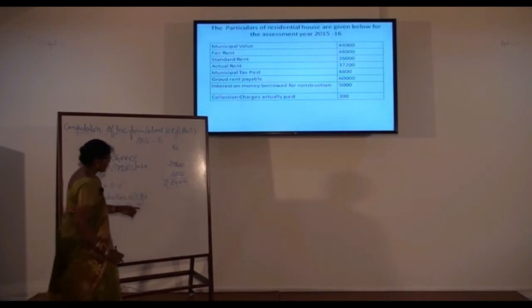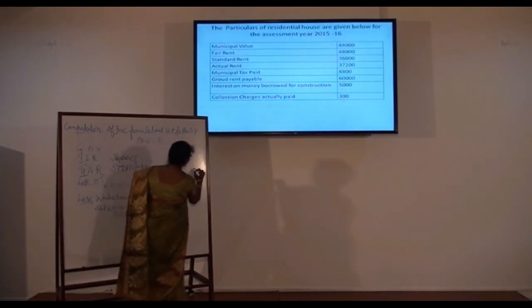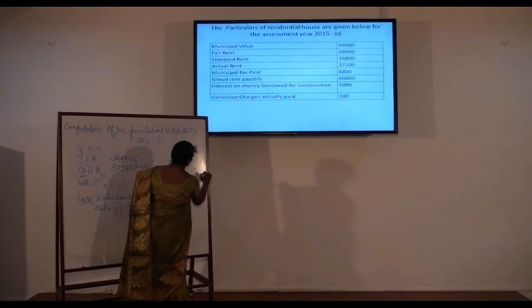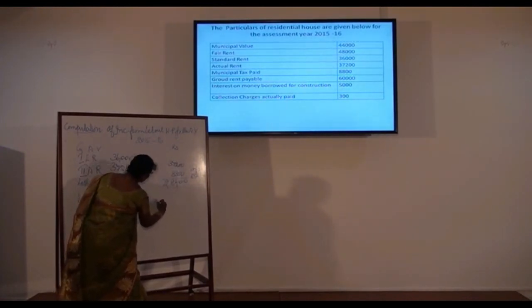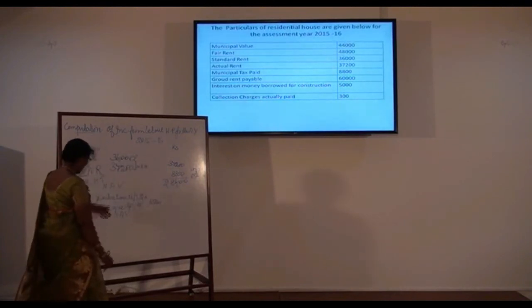So 30% of net annual value is 8,520. Write it in the inner column.